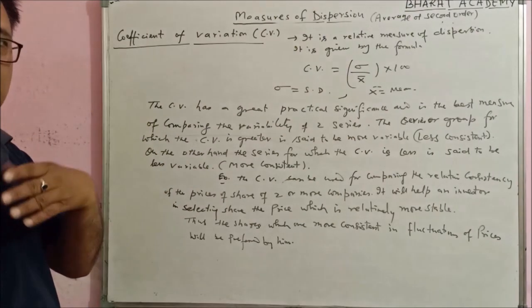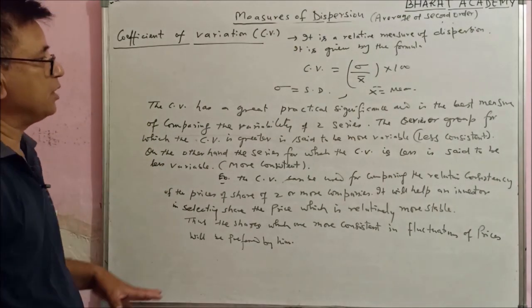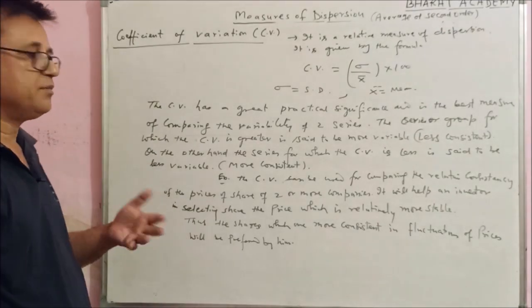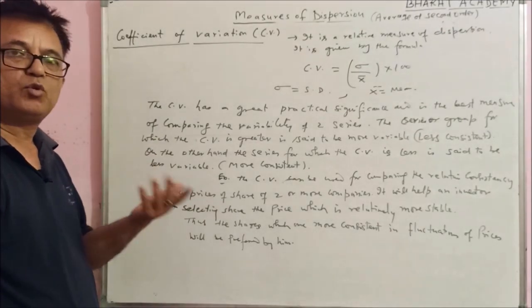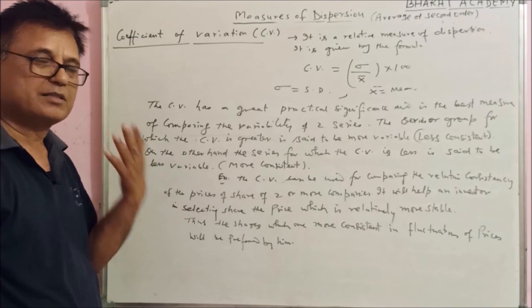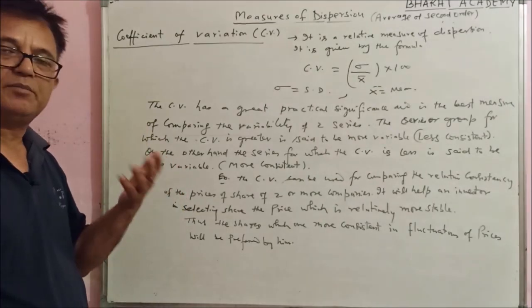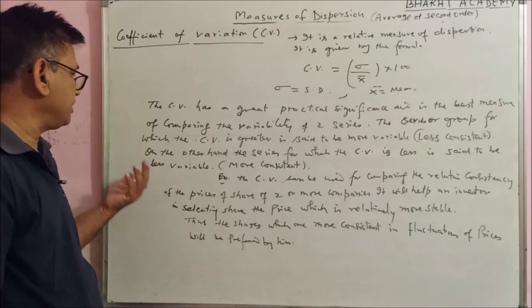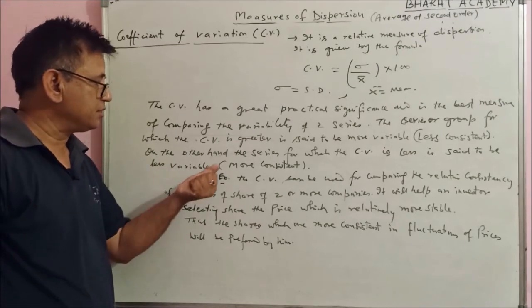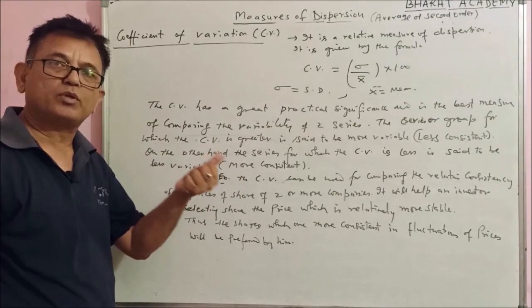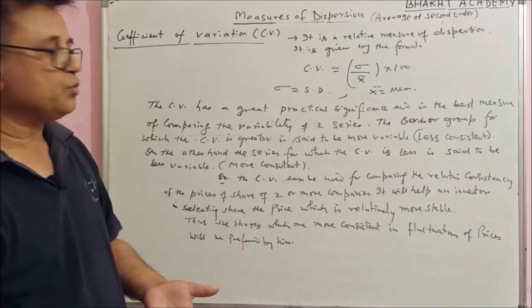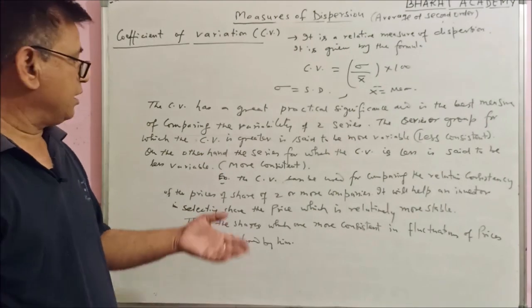The series or group for which the CV is greater is said to be more variable or less consistent, and the series for which the CV is less is said to be less variable. It means that series is more consistent.